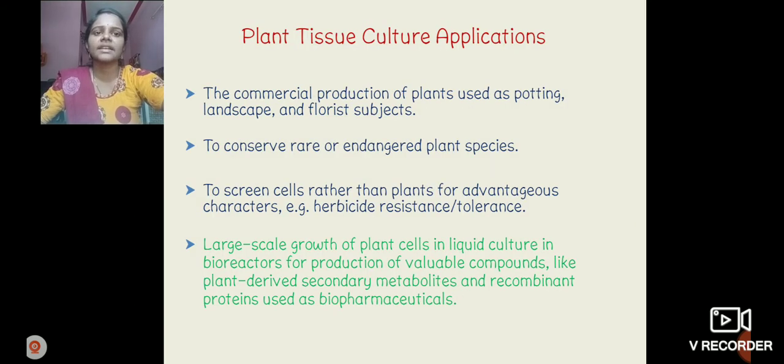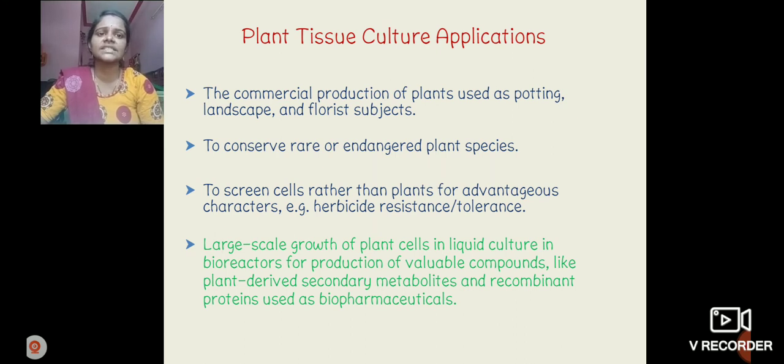Okay, next, plant tissue culture applications. What applications are involved in plant tissue culture? Knowing the tissue culture applications: the commercial production of plants used as potting, landscape and florist subjects. To conserve rare or endangered plant species, some plant species are endangered. These plant species we can store in laboratory conditions to conserve the rare plants.